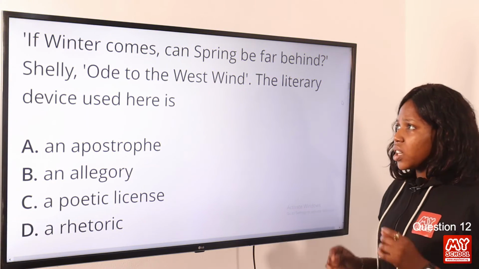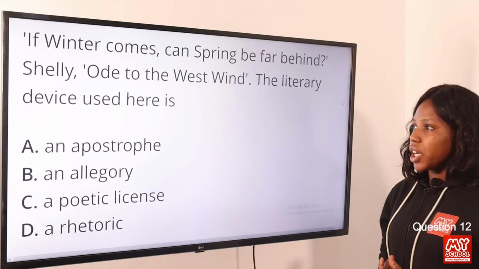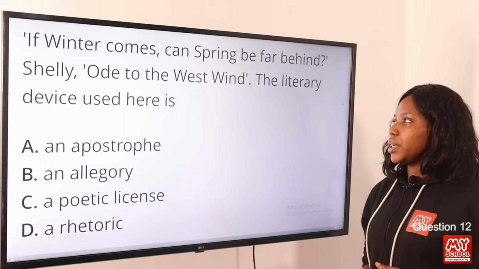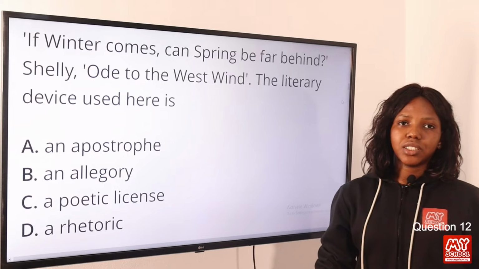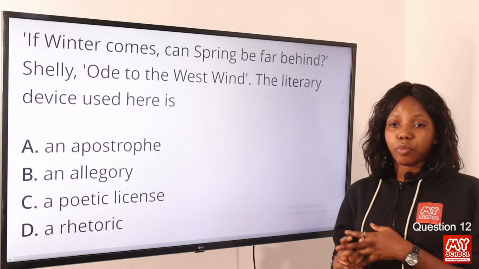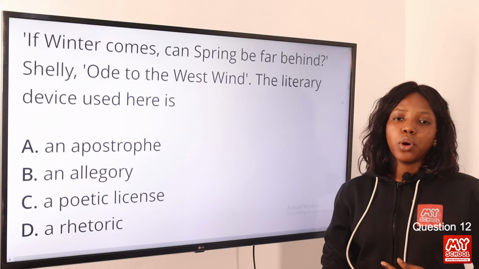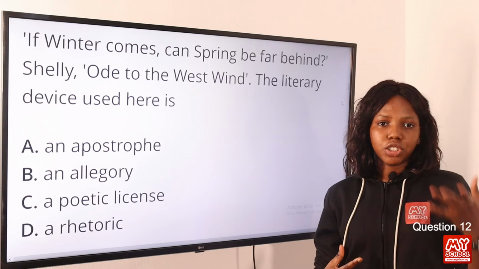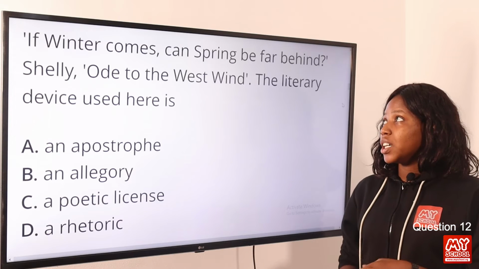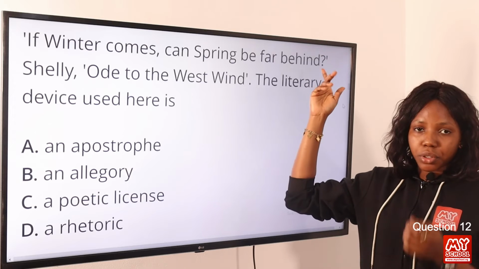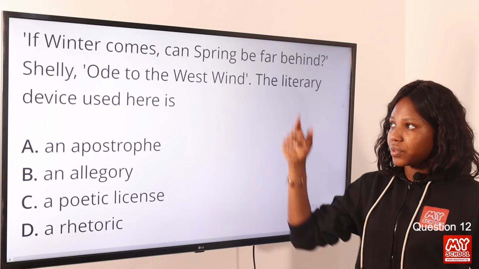Question 12. "If winter comes, can spring be far behind?" Shelley, Ode to the West Wind. The literary device used there is... The answer to this question is rhetoric. Rhetoric is the art of persuasion. Rhetoric is one that appeals to one's emotion and logic. Now let's take a look at the expression again. "If winter comes, can spring be far behind?" You can see a rhetorical question here.